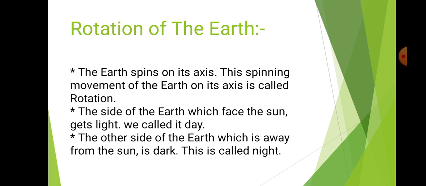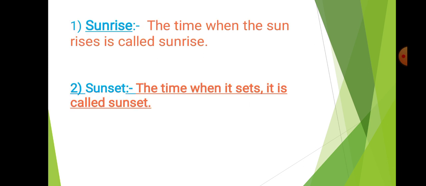The earth rotates from west to east. That is why the sun appears to rise in the east and set in the west. Sunrise and sunset. First, sunrise. The time when the sun rises is called sunrise. And sunset means the time when it sets; it is called sunset.